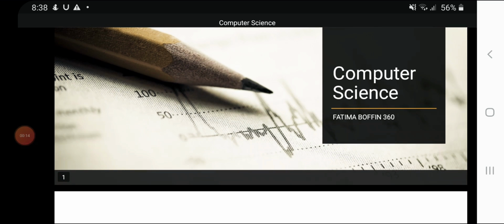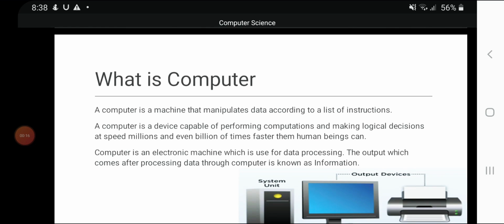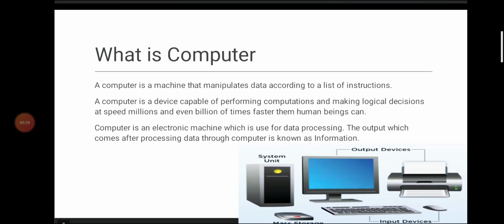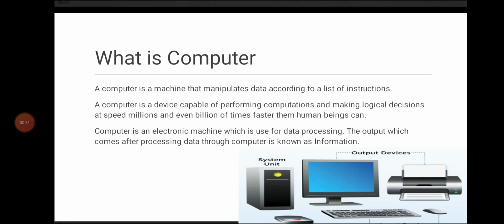Let's start now. Move toward what is a computer. A computer is an electronic machine used to solve different problems according to a set of instructions given to it. A computer can accept data, process data into useful information, and store it for later use. The word computer is derived from compute, that means to calculate. Computer can be used as a calculating machine to produce result at a very high speed.